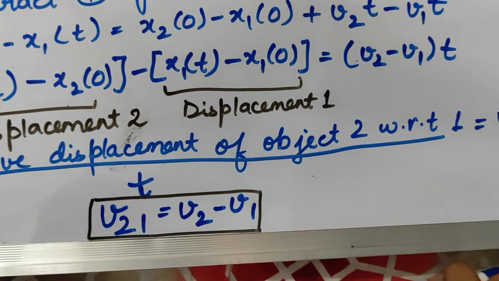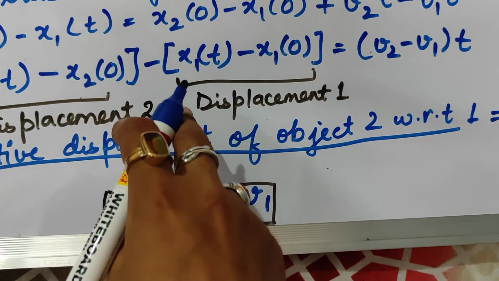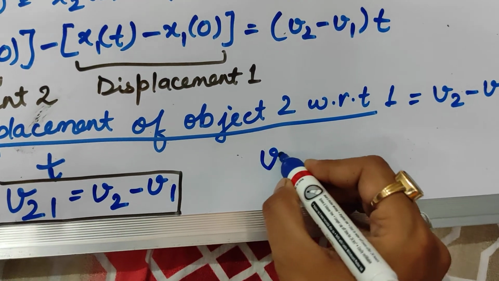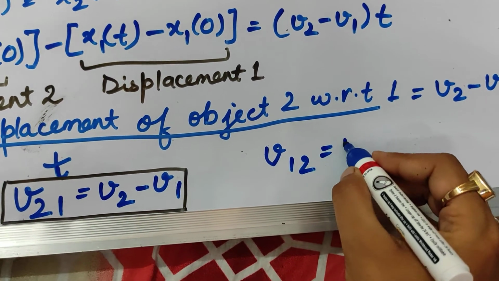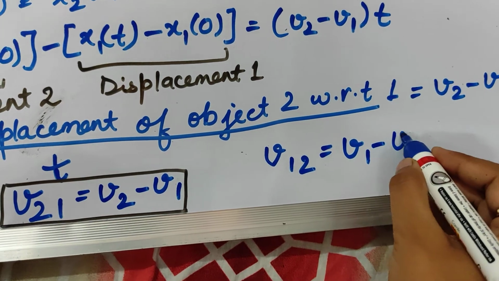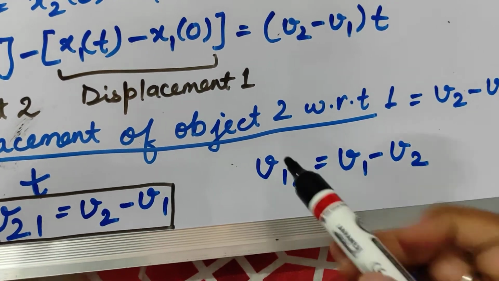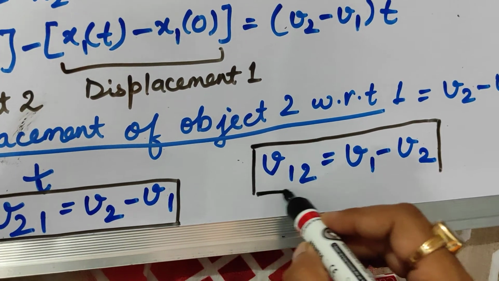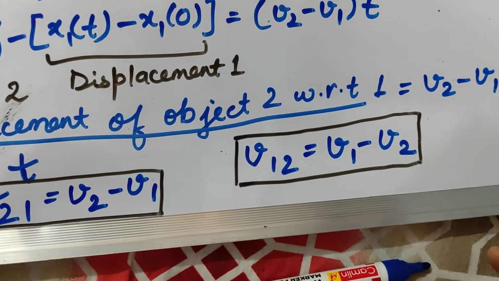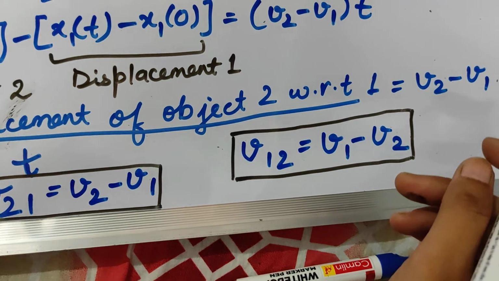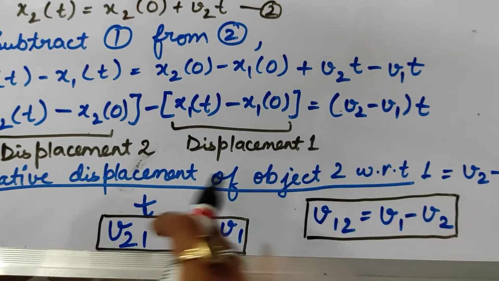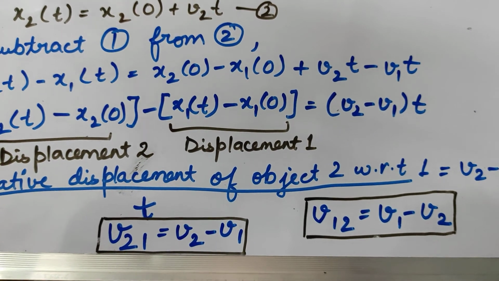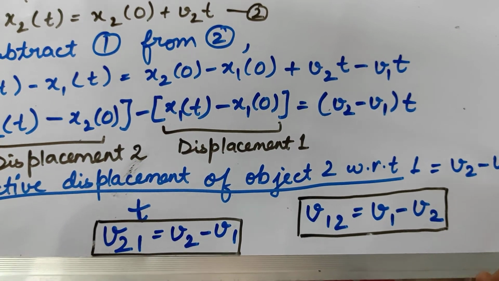Now if we talk about the relative velocity of object 1 with respect to object 2, what will it be? It will be equal to v1 minus v2. Okay. So this is the velocity of object 1 with respect to object 2, which is equal to v1 minus v2. So these two are the expressions for relative velocity in case of one-dimensional motion.